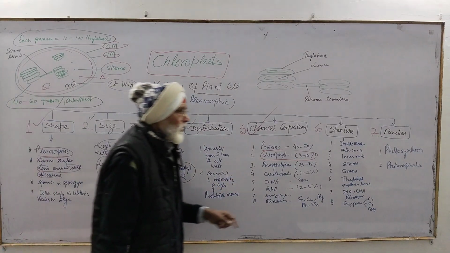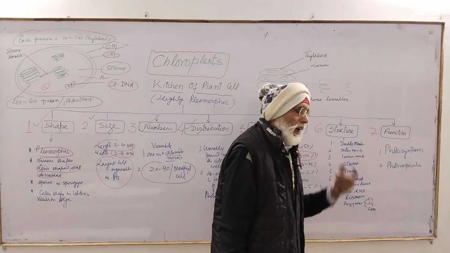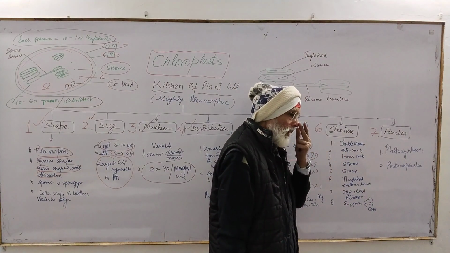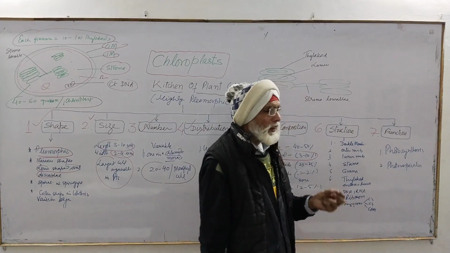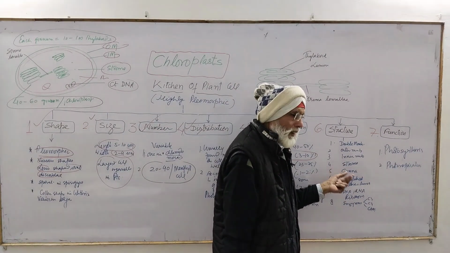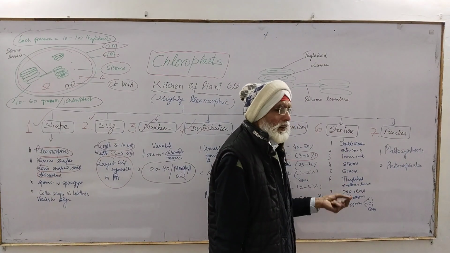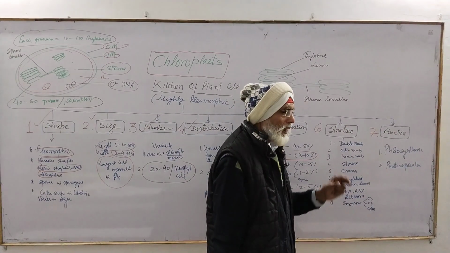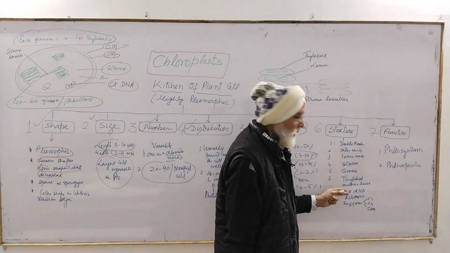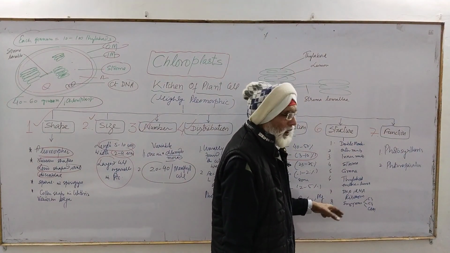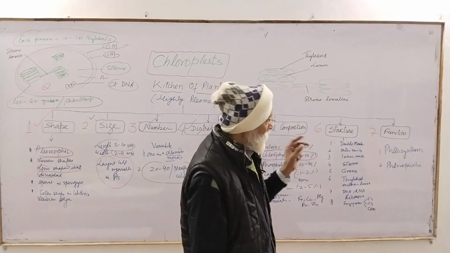Here, the double membrane, no question. Outer or inner membrane, okay. Inside material, fluid material, that is your stroma. And the important component, they are grana. You know the number. And grana are further made up of thylakoid. These are lamellae having a lumen, including lumen. And also possess DNA, RNA and ribosome, and also enzyme for the C3-C4-CAM cycle also there.